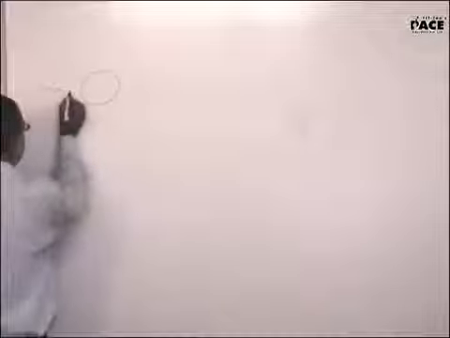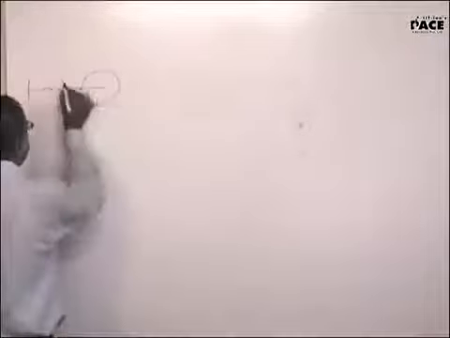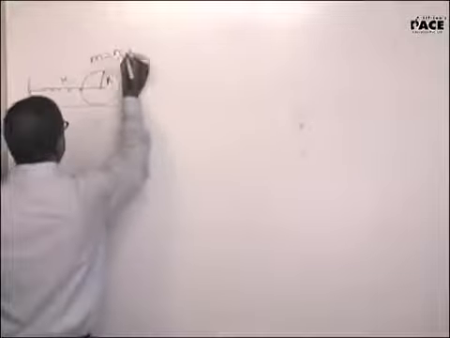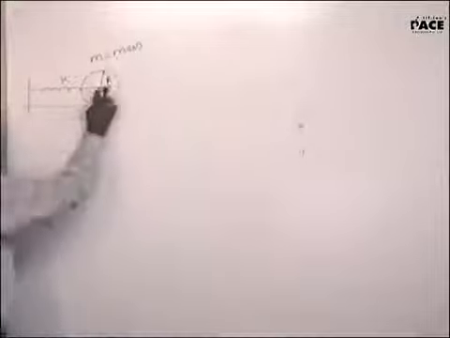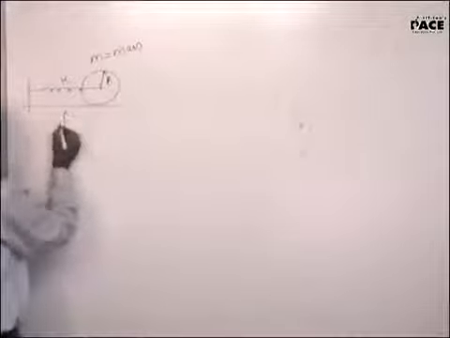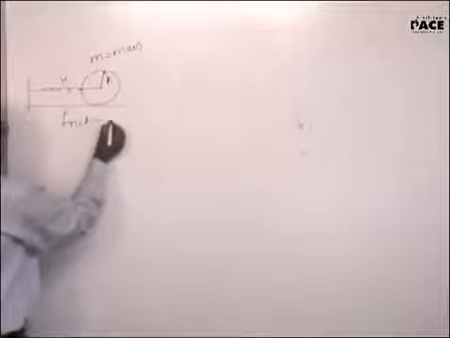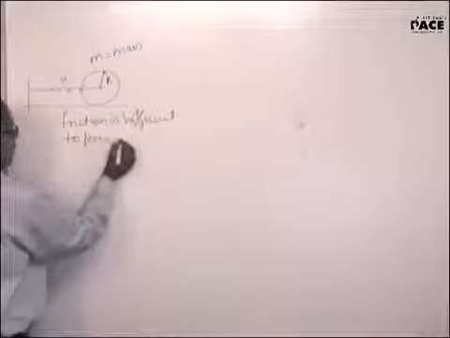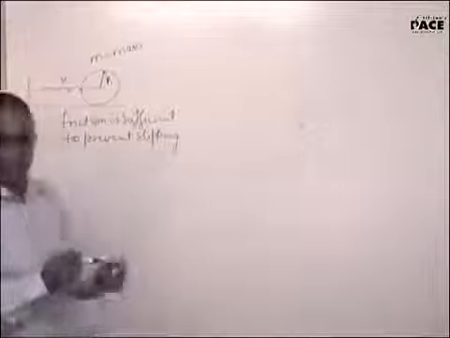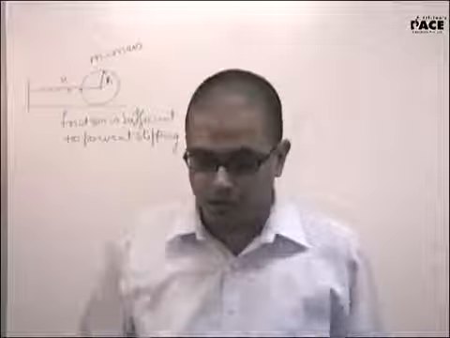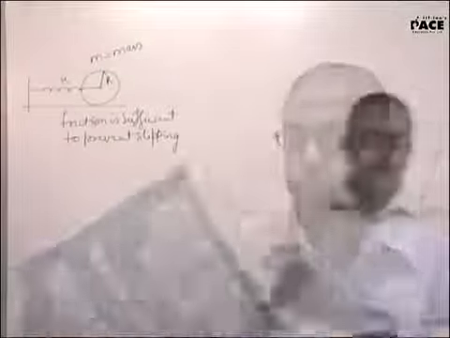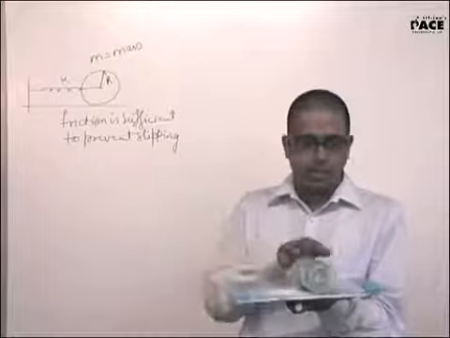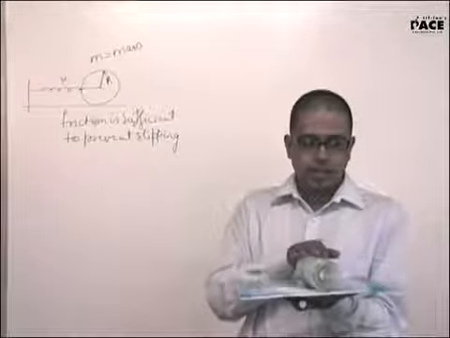Firstly, have a look at this. It's a solid cylinder and a spring is connected to the solid cylinder of mass m and radius r. M is the mass, radius is r. Here friction is sufficient to prevent slipping. That means what kind of SHM are you speaking of? Theta should be small enough, and I have connected this to a spring here, to one end. So this will oscillate this way.